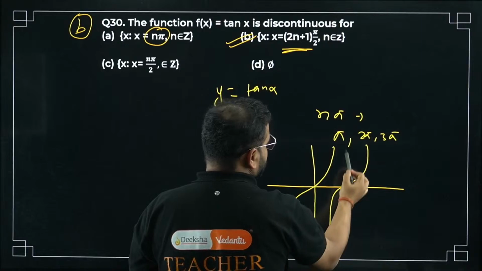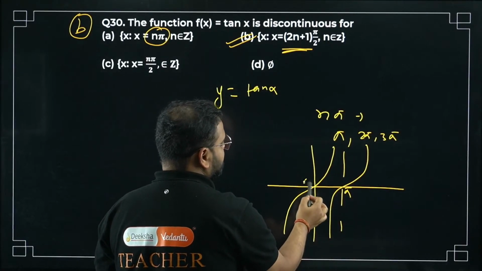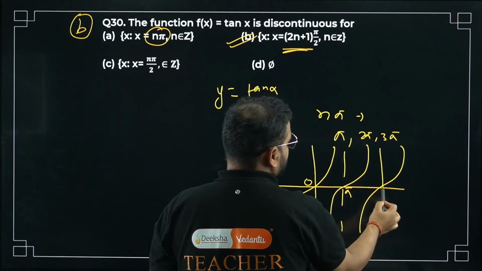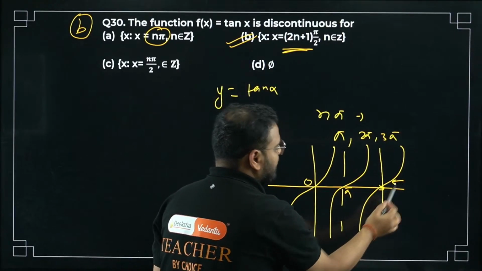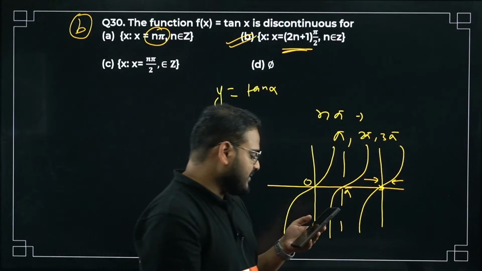That's how the graph looks, right? Check this out. At 0, pi, take another kind. At 2 pi, what will happen? It will be continuous only, no? Check this out. Approach from this side, it will be 0. Approach from this side, it will be 0 only, right? So continuous only. So the answer is B.